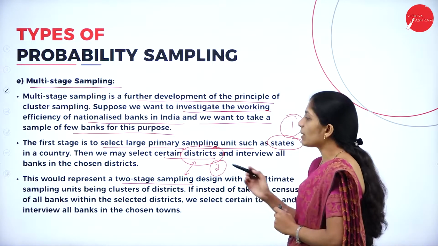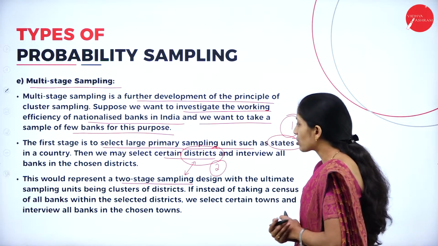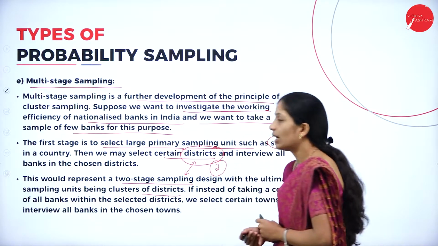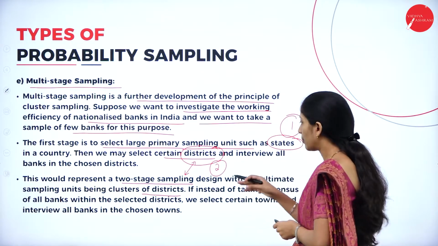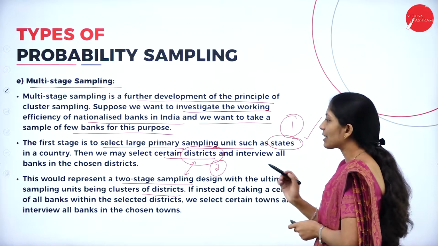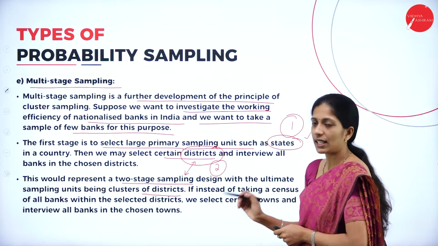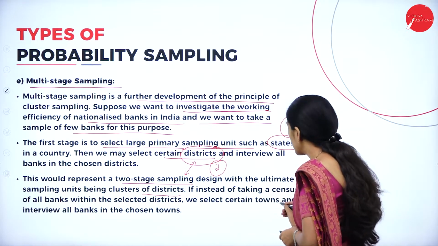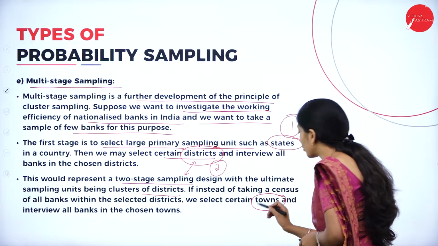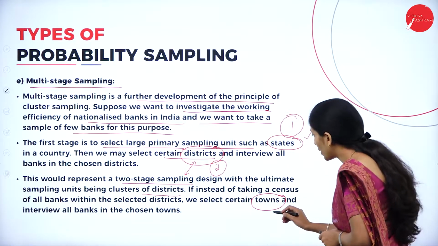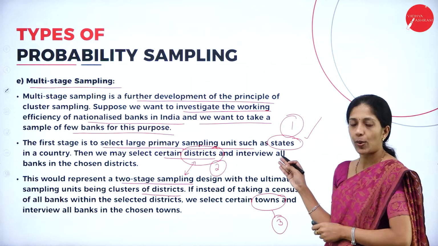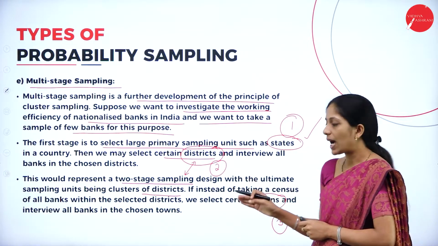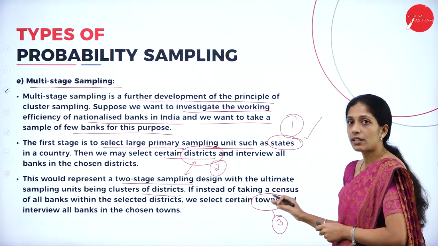Designs with the ultimate sampling units being clusters of districts. Now here, the banks in the district will represent the whole population. If instead of taking a census of all banks within the selected district, we can select from a town, now this would be what? This would be the third stage. First they will go for state-wise, next they will go for district-wise, next they will go for town-wise.